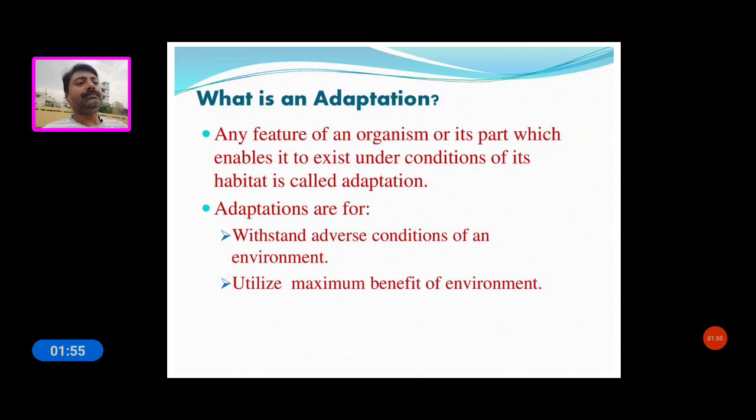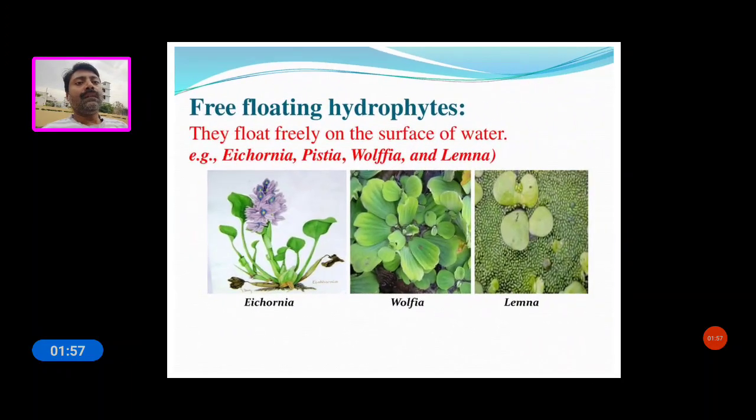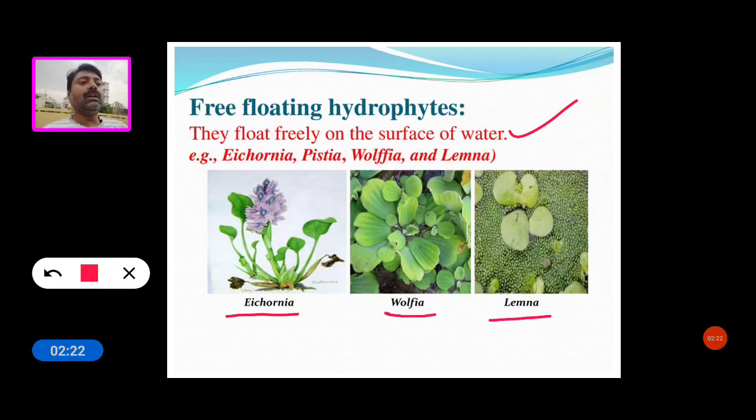Now see the free floating hydrophytes. What is meant by free floating hydrophytes? These are the hydrophyte types. The first one is the free floating hydrophytes. They float freely on the surface of water. For example, Eichhornia, Wolffia and Lemna. These are called free floating hydrophytes.